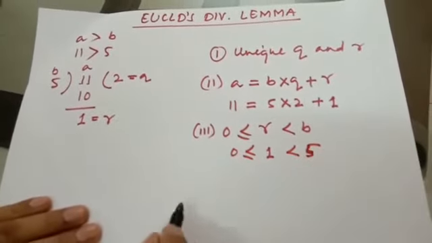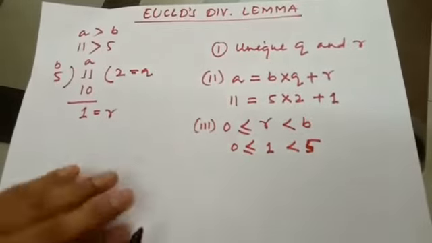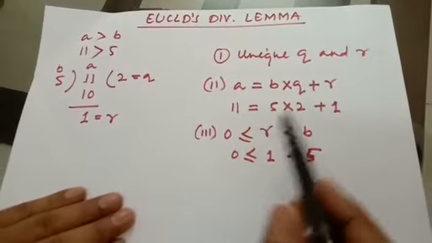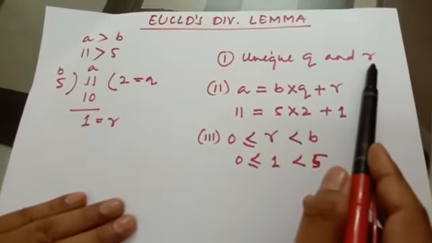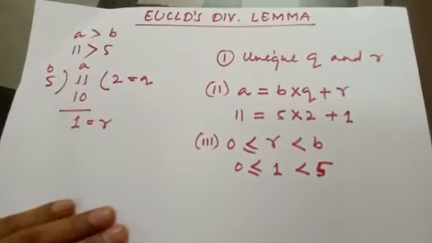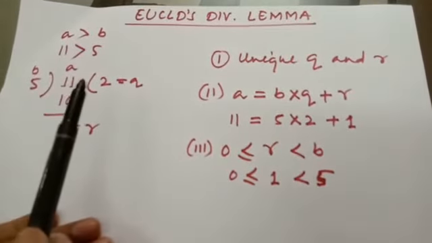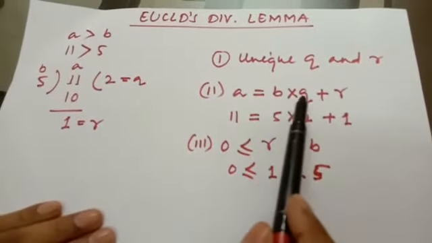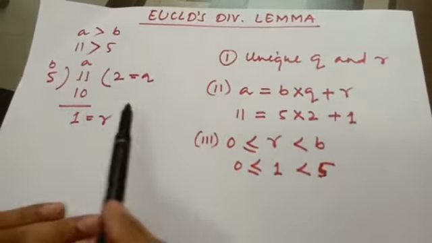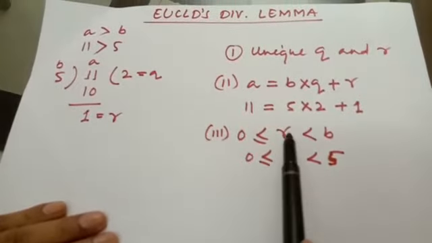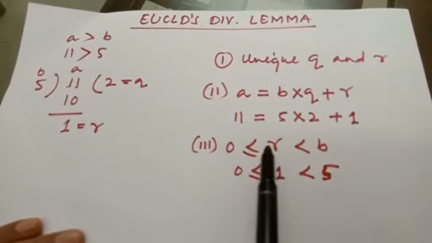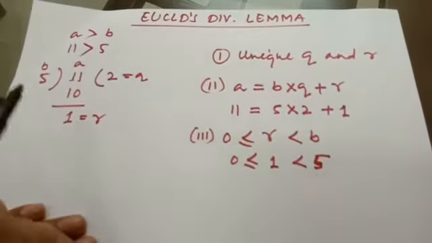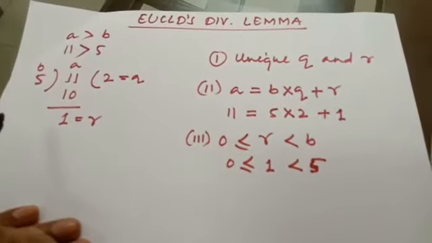Once again I am repeating all these three rules. According to Euclid's division lemma, in any division we always have a unique quotient and remainder. Second, in any division it is always satisfied that dividend is equal to divisor into quotient plus remainder. And the third, in any division the remainder may be 0 or greater than 0, but always less than the divisor. These three rules together are known as Euclid's division lemma.